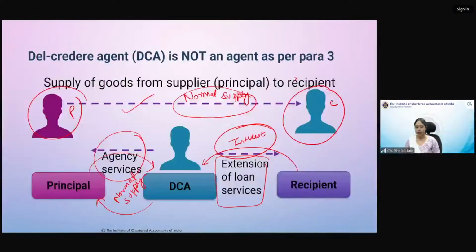And as you proceed further in GST law, you will see that this particular service is exempt. But right now, we do not want to go into much detail in it. This is the third supply which will be there. That is, extension of loan services will be provided by del credere agent to recipient, and recipient will give him the interest.